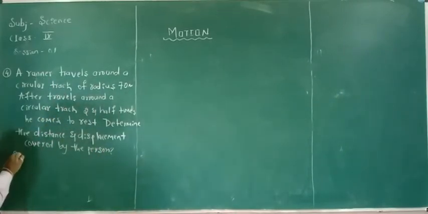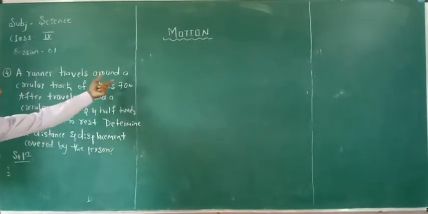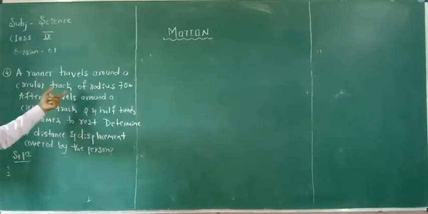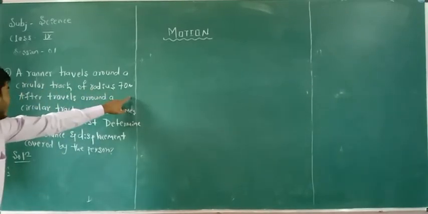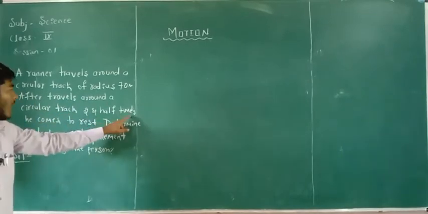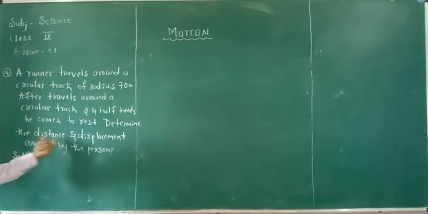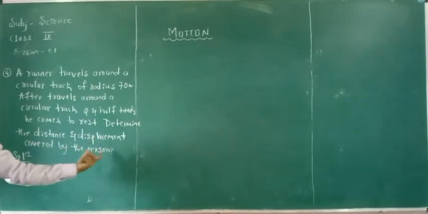Solution. Once again, we have to read the problem very clearly. A runner travels around a circular track of radius 70 meter. After he travels around the circular track 2.5 times, he comes to rest. Determine the distance and the displacement covered by the person.